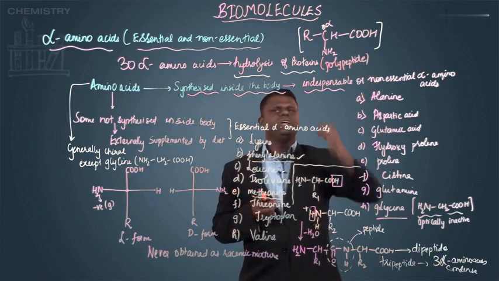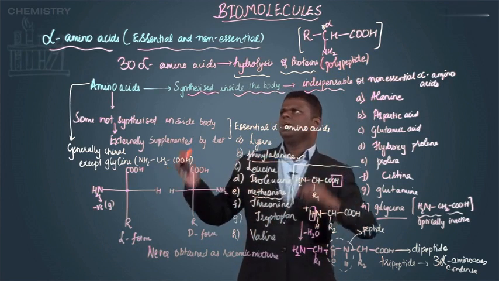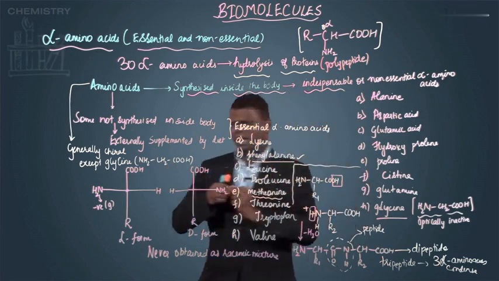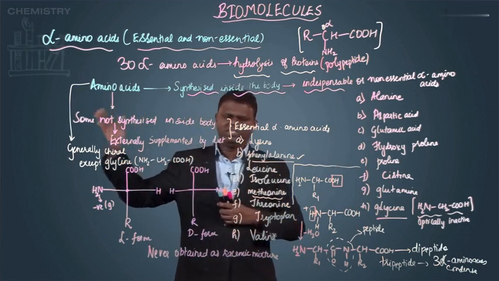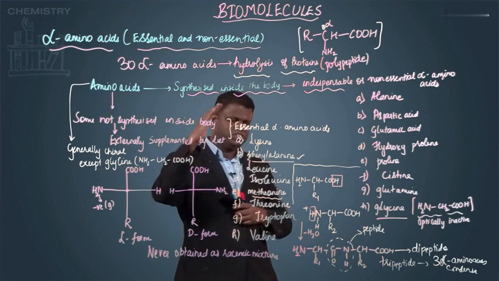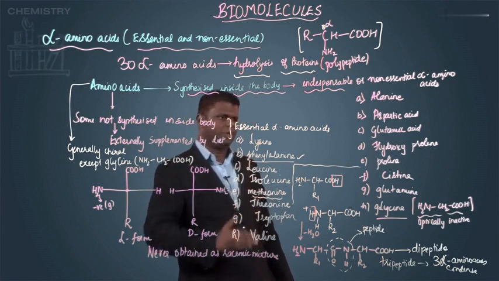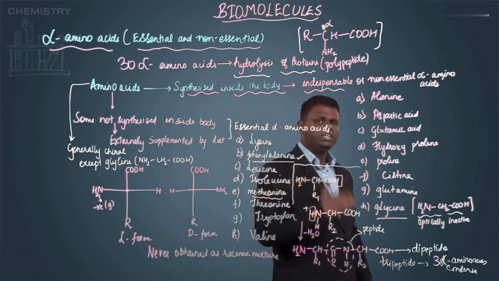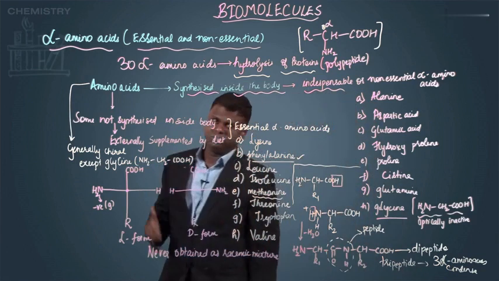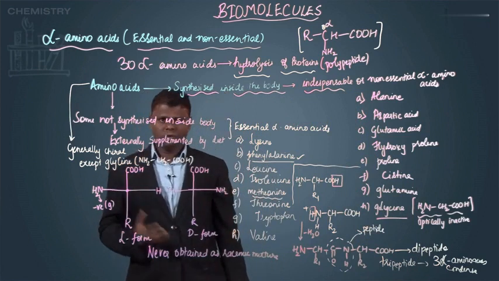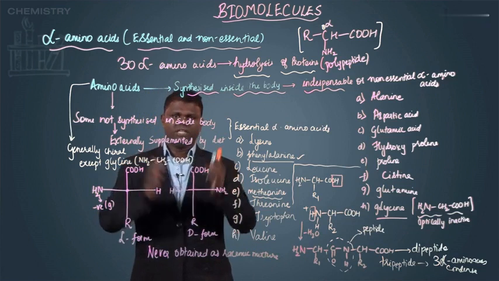So this is the reason we consider protein to be something like a polymer molecule. So this was about the essential and non-essential alpha amino acids. We have discussed the different essential and non-essential alpha amino acids, and we just had a look at the different types, like a group of alpha amino acids, their names. We haven't discussed their structures yet because they are not that important from your foundation point of view. But yes, it's well and good if you could just refer to the structures and have some understanding about it.